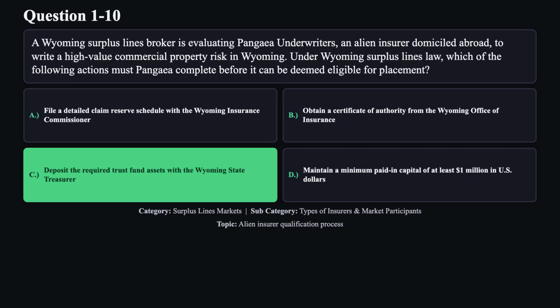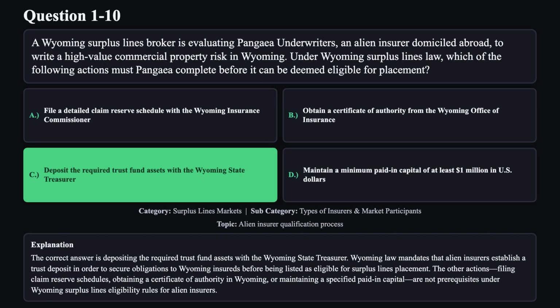The correct answer is C. The correct answer is depositing the required trust fund assets with the Wyoming State Treasurer. Wyoming law mandates that alien insurers establish a trust deposit in order to secure obligations to Wyoming insureds before being listed as eligible for surplus lines placement. The other actions, filing claim reserve schedules, obtaining a certificate of authority in Wyoming, or maintaining a specified paid-in capital, are not prerequisites under Wyoming surplus lines eligibility rules for alien insurers.